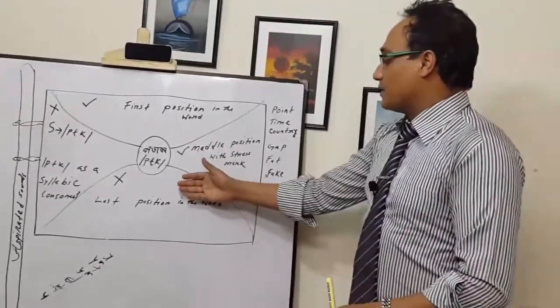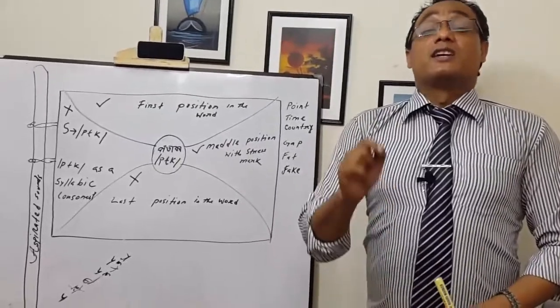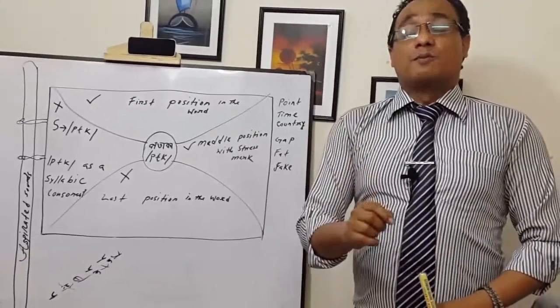So we have to pronounce it right: pa must be pa, ta must be ta, ka must be ka.